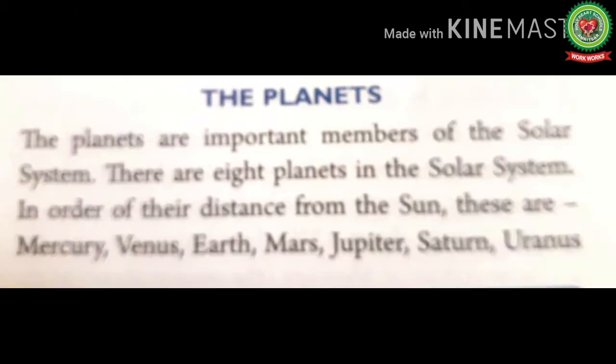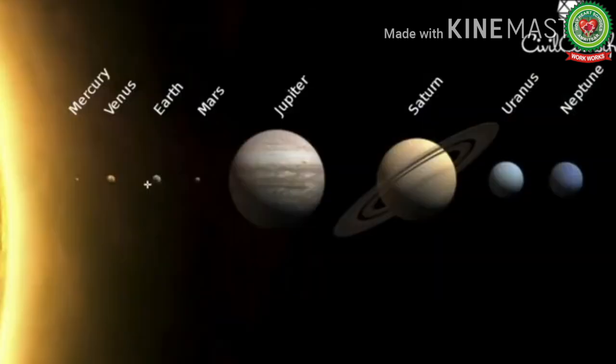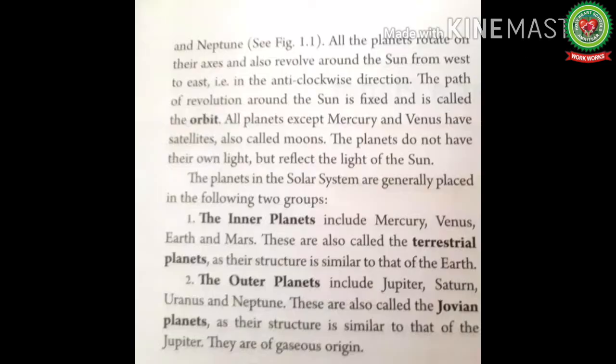Next we have planets. Planets are the celestial bodies that revolve around the sun. They are the important members of our solar system. There are 8 planets in our solar system. In order of their distance from the sun, these are Mercury, Venus, Earth, Mars, Jupiter, Saturn, Uranus and Neptune.